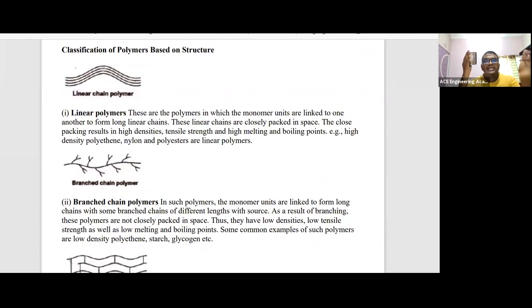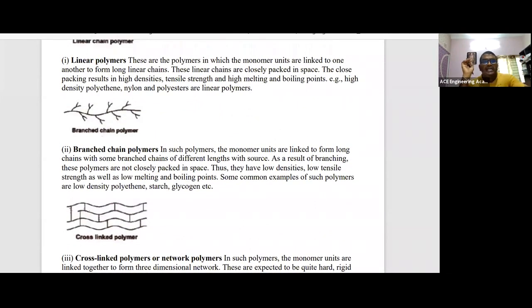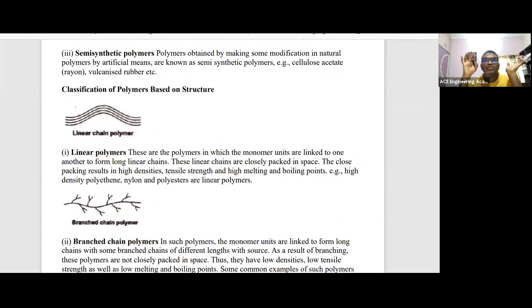There are 3 types: linear chain polymer, branched chain polymer, and cross-linked polymer. These 3 you have to remember. Listen, in a linear chain polymer, there is only one chain. See the diagram here. There is only one chain. And between these chains, there are weak van der Waals bonds present. The examples and properties are also given. High density polythene, nylon, polyester all come under linear polymers. And the density is more for the linear polymer chain compared to the branched chain.